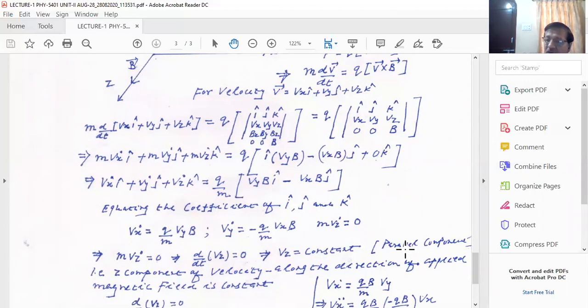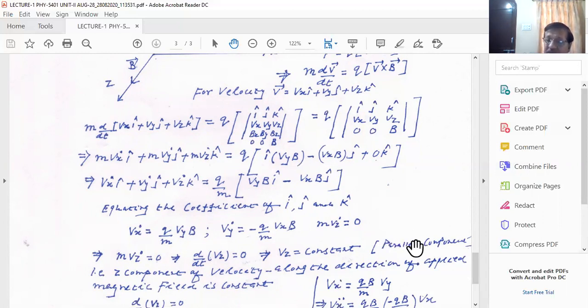So if you are subjecting a particle of plasma along the z direction, only along the z direction, then it will have only a z component, and it will never experience a force. But if it is subjected in the xy plane, it is fine.